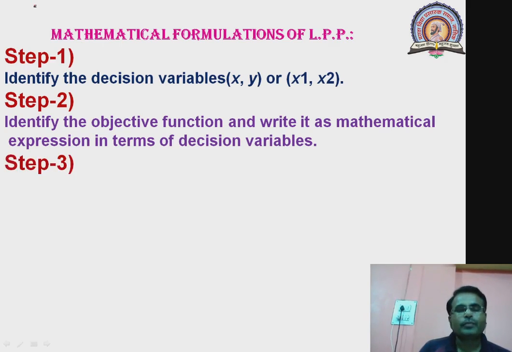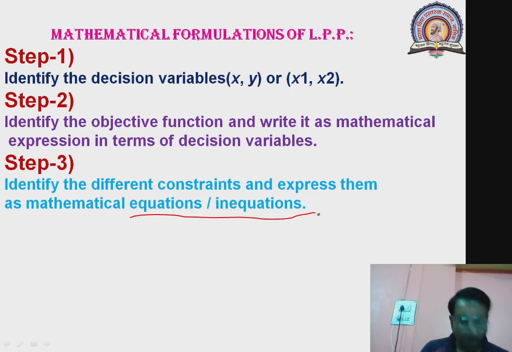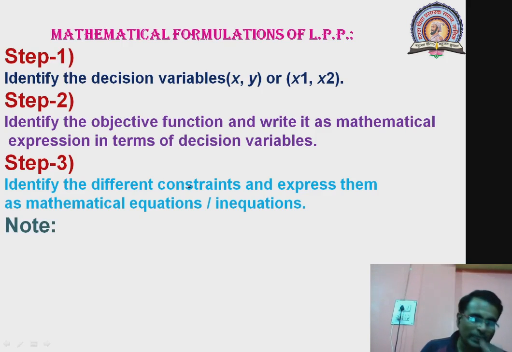Is that clear? Step 3, identify the different constraints or restrictions or limitations and express them in the form of mathematical equations or inequations. Those are called constraints. And these three steps give us the important parts of any daily life problem when converted to a linear programming problem.